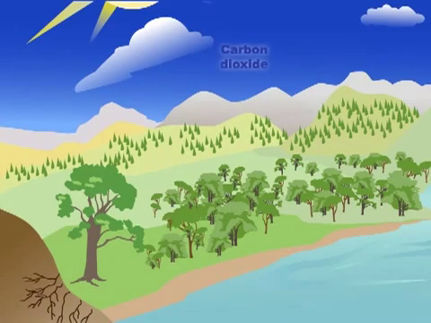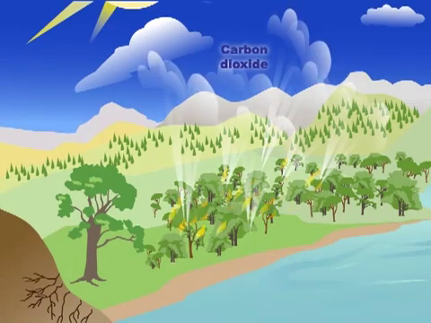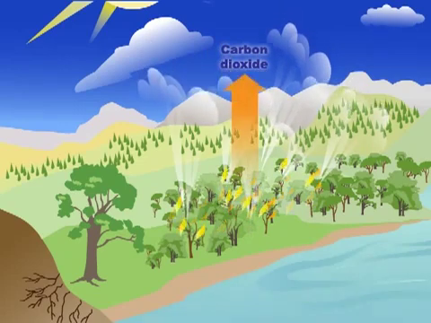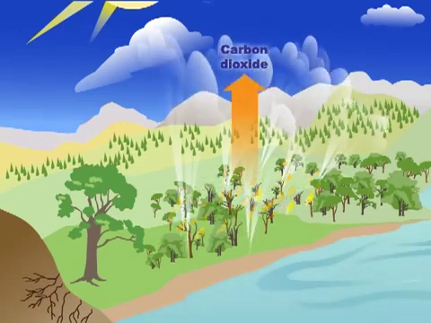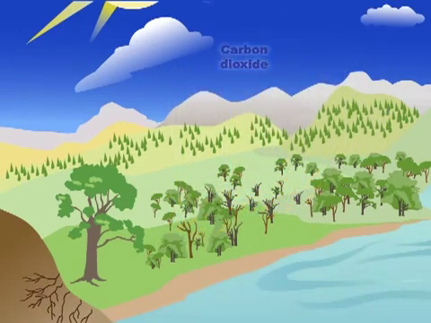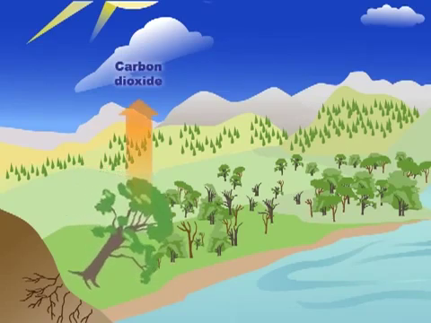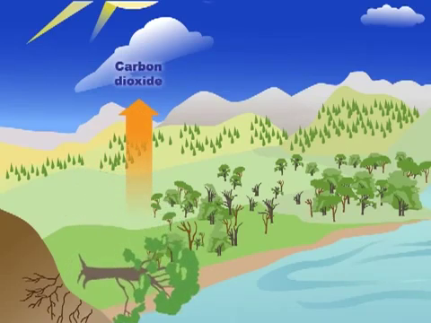When animals eat plants, they use this carbon for energy and to build their own bodies. One way that carbon dioxide gets into the atmosphere is when plants burn in a wildfire, and their carbon is converted back into carbon dioxide. Carbon dioxide also goes back into the atmosphere when plants and animals die and decompose.